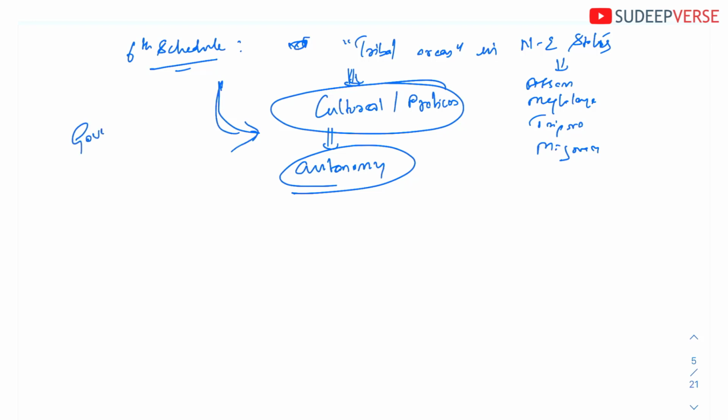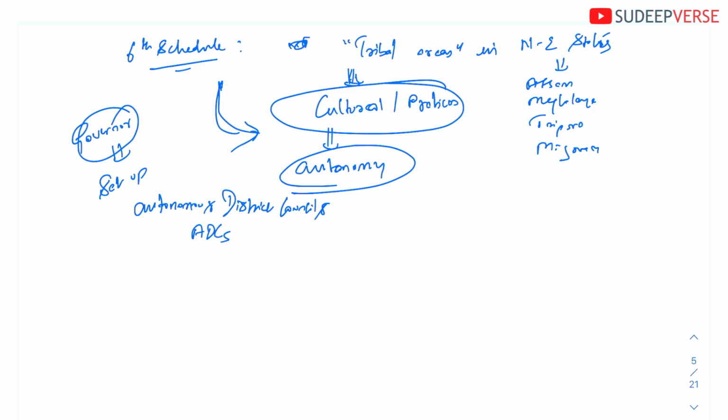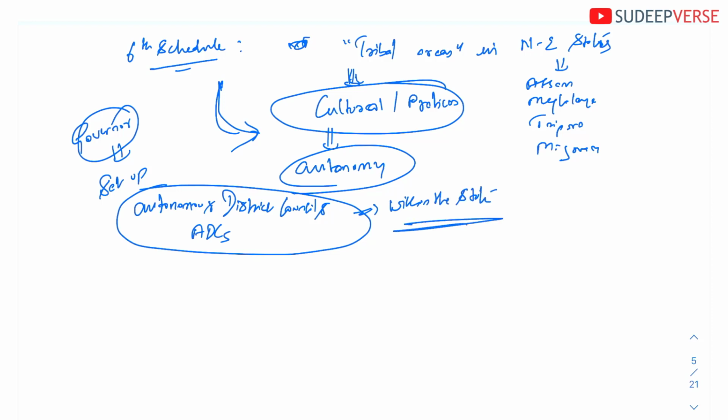The governor is allowed to set up something called autonomous district councils, ADCs, within the state.